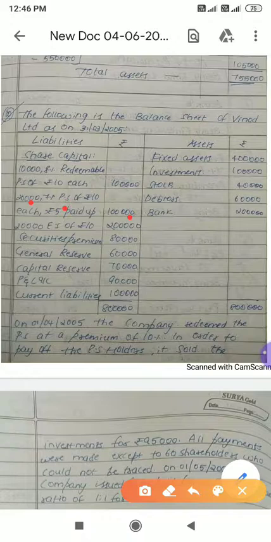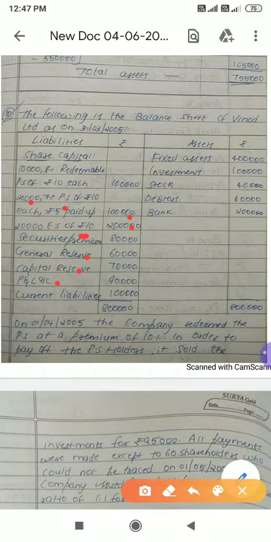Next, 20,000 equity shares of rupees 10 each, 2 lakh. Securities premium, we have 80,000. Please remember, this is non-divisible profit. General reserve is divisible profit. Capital reserve is non-divisible profit. P&L account is divisible profit. And current liabilities, they have given 1 lakh. So out of the 4 reserves, securities premium is non-divisible, general reserve is divisible, capital reserve is non-divisible, and P&L account is divisible.